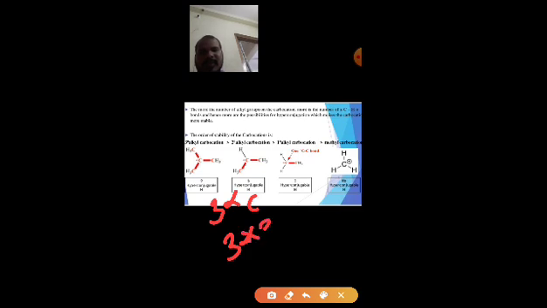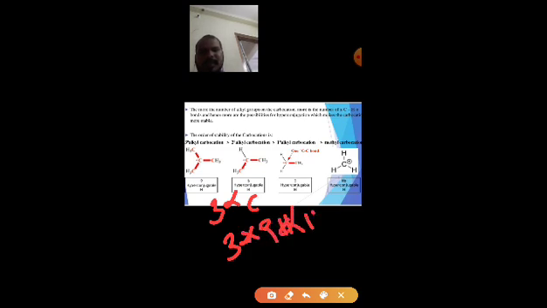So in the tertiary carbonium cation, how many alpha hydrogens are there? There are 3 alpha carbons, and each alpha carbon has 3 hydrogens. So 3 into 3, 9 alpha hydrogens.